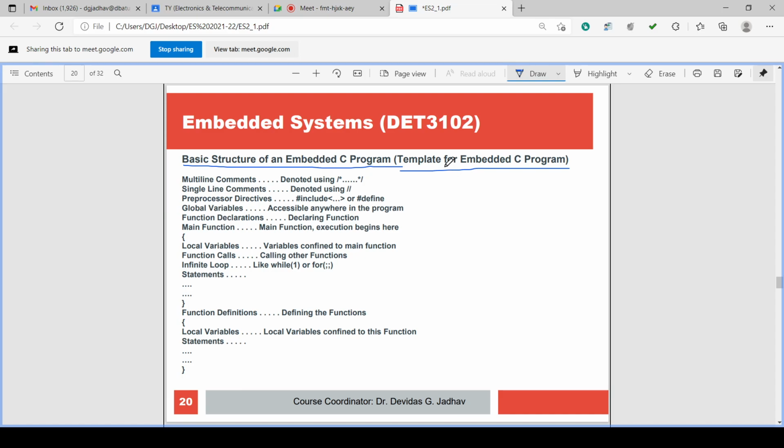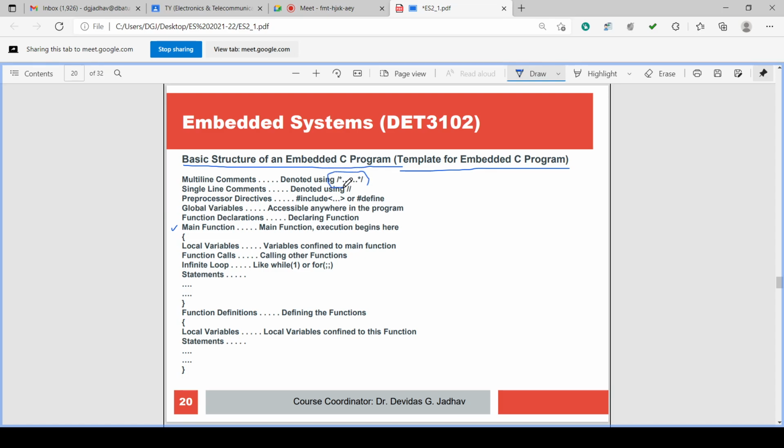If you check this template, there are multi-line comments. The main function is here. Multi-line comments are denoted by slash star and star slash.